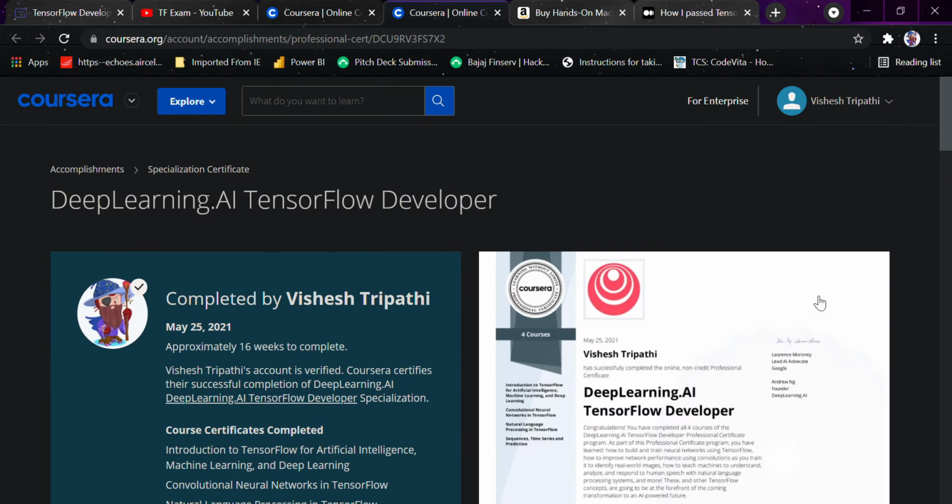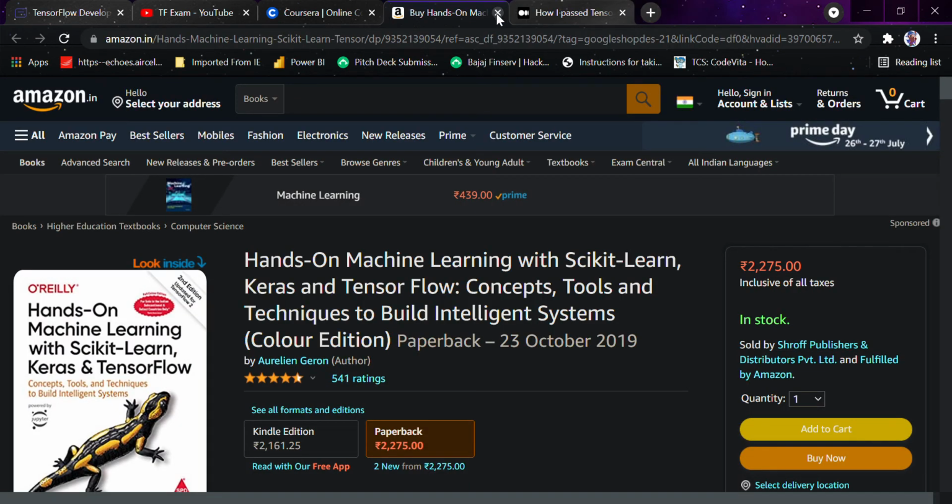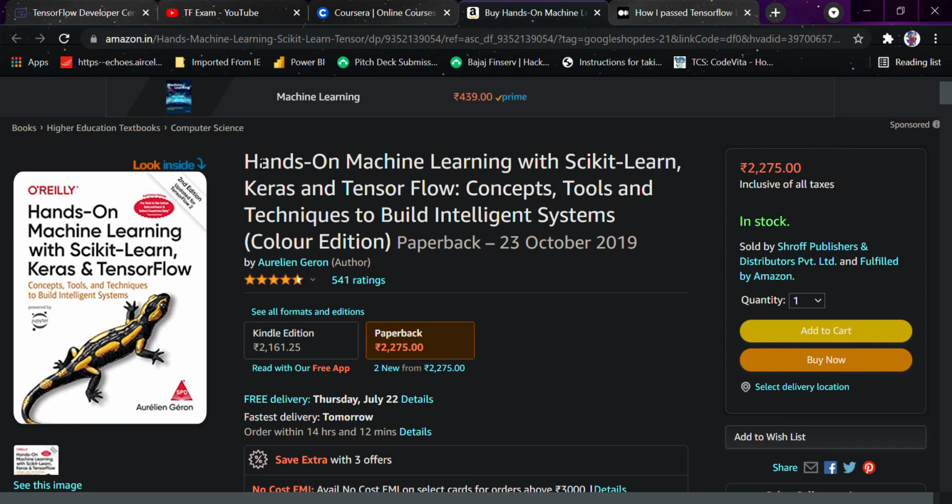After this, you can also read a book available on Amazon, Hands-On Machine Learning with Scikit-Learn, Keras, and TensorFlow. You can purchase it, and it is also available if you are into GitHub and other things. I won't share the link here, but if you want it, you must know how to get it.